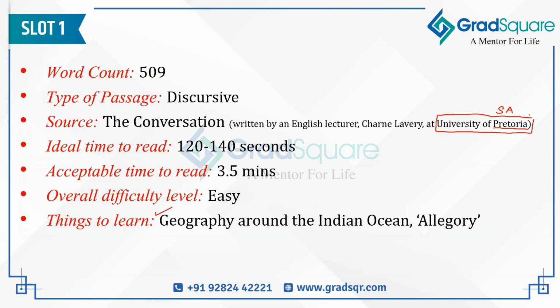But if you look at the countries and the geographies that the author is focusing upon here, they are mentioning Arab, they're mentioning Indian. Even among the Indian cities, the only city that they're mentioning is Bombay, which means that they are not looking at the east coast of India. And when they're saying Arab, Arab countries and Arab nations are being mentioned only once. What the author is again and again focusing upon inside the passage is African countries and Africa's history. So which means that the author, even in the Indian Ocean world, is focusing more upon the stories of African nations, which makes a lot of sense because the author is from University of Pretoria, right? So this should make a lot of sense, and that is why this point is very important to focus upon.